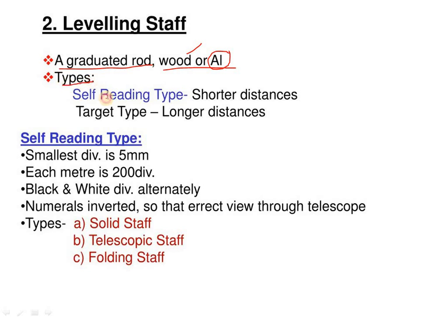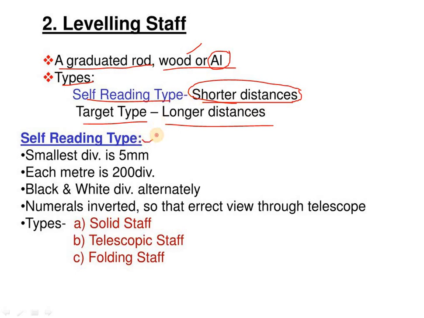Among these types, self-reading types are used for shorter distances and target types for longer distances. Remember, this is very important. Self-reading types are used for shorter distances, that is 15 to 20 meters, or up to 30 to 40 meters that we can see. The longer distances are more than 100 meters, 100 to 500 meters, and up to 1 kilometer we can see with the target staff. That is the difference between the self-reading and target types.